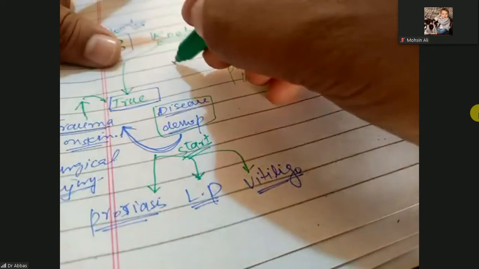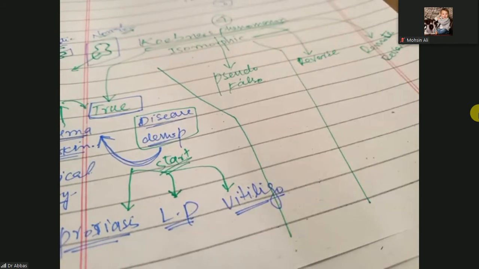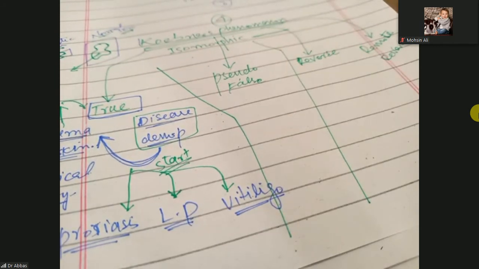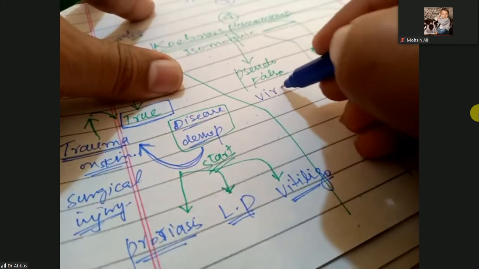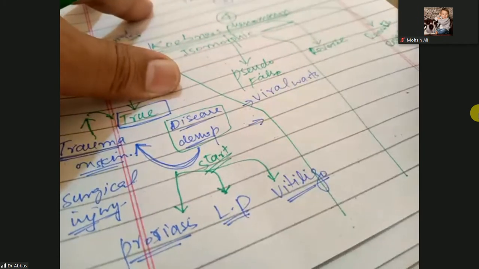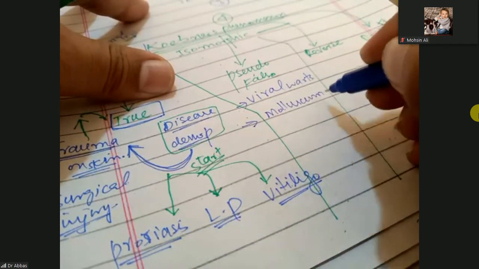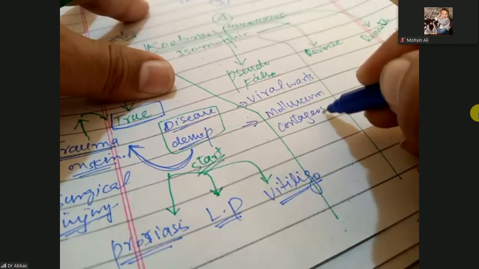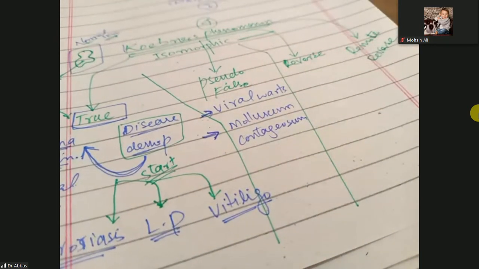Next one is the pseudo Koebner. Not a true one, here it is false. False Koebner phenomenon, or pseudo Koebner phenomenon. So what is the pseudo Koebner phenomenon? There are specific diseases: viral warts and molluscum contagiosum. They have the pseudo Koebner phenomenon. Viral warts and molluscum contagiosum are infectious. These are not autoimmune, these are infectious diseases.